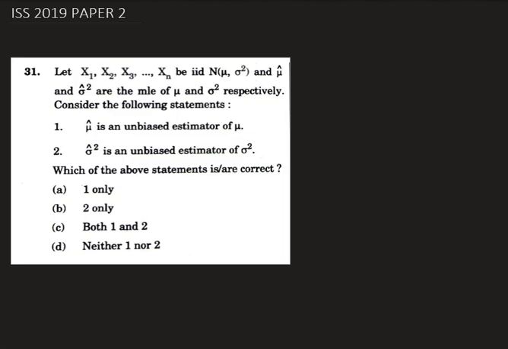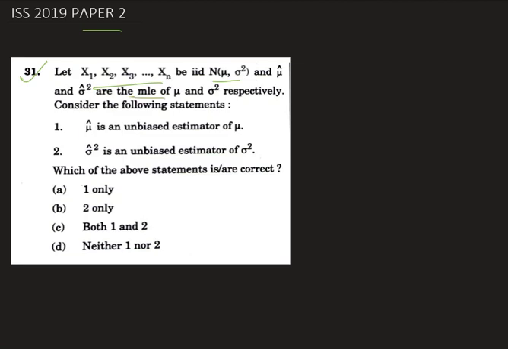Hello, today we are going to solve question number 31 from ISS 2019 paper 2. In this question we are given that X1, X2, X3, ..., Xn are IID Normal(mu, sigma square), and mu hat and sigma hat square are the MLEs of mu and sigma square respectively.